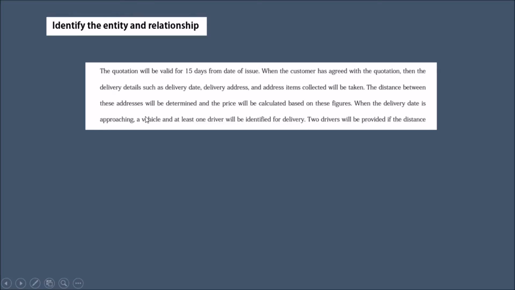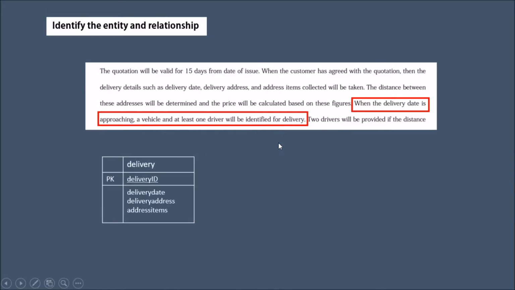So when the delivery date is approaching, a vehicle and at least one driver will be identified for delivery. Two drivers will be provided. So this is a previous entity, and this is a new entity, which is driver. The relationship between these are provided.